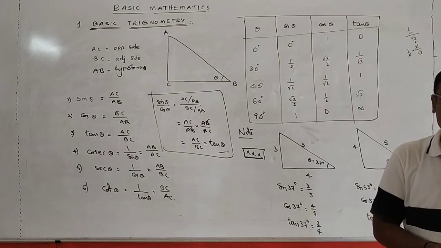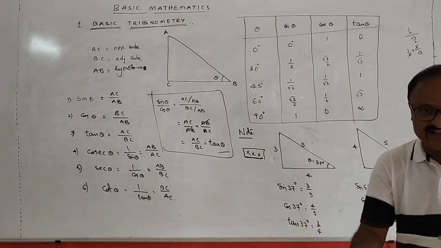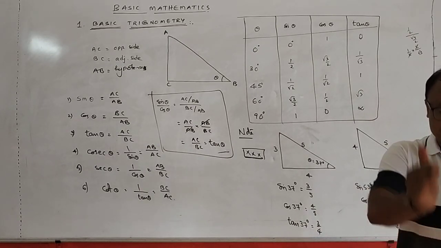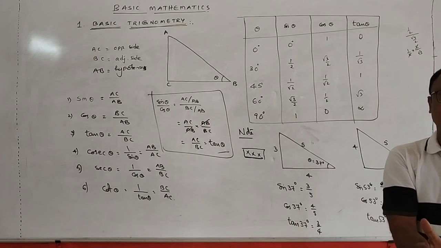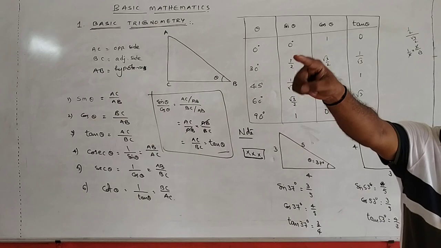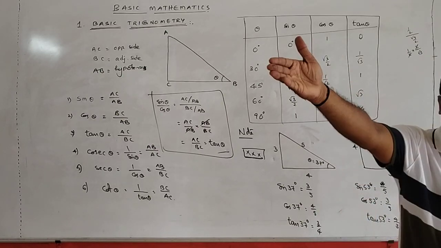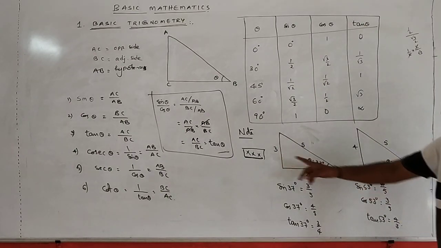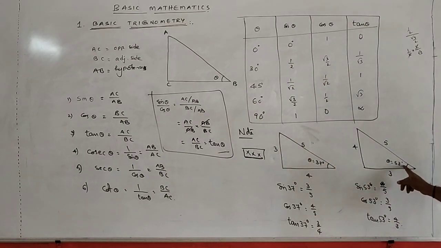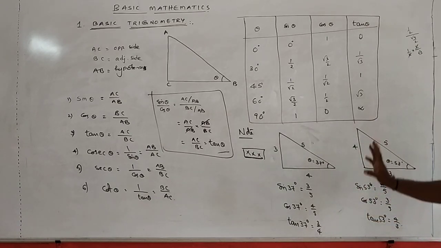Remember, my dear students, if theta is 37, out of 53 and 37, 37 is the least value. Opposite to this least angle, the side is also minimum out of 3 and 4. Out of 3 and 4, the minimum value is 3, so that side is 3. For 53, in this triangle, opposite to this angle, the side should be the larger value out of 3 and 4, which is 4.